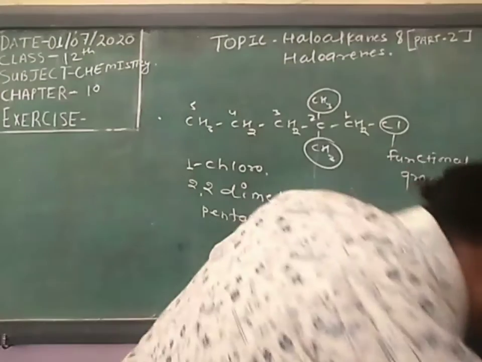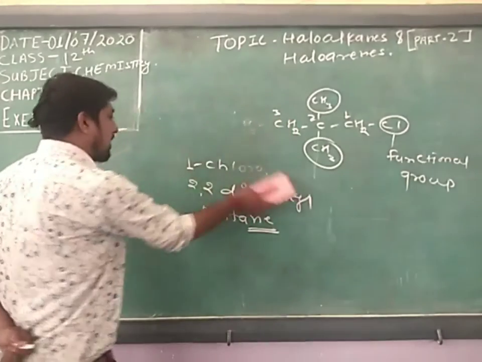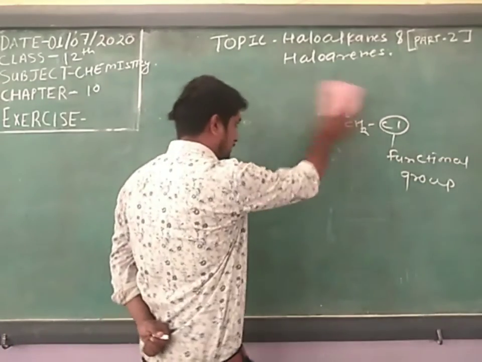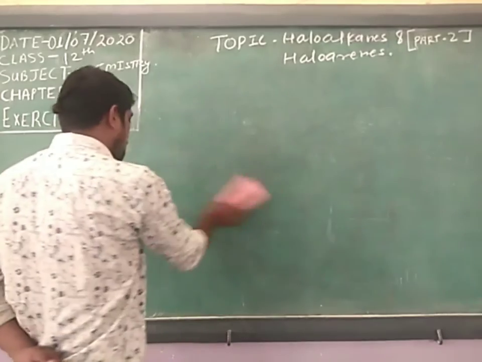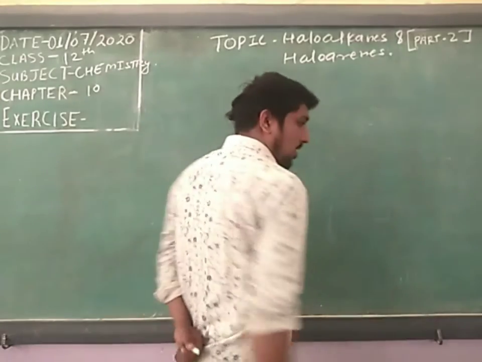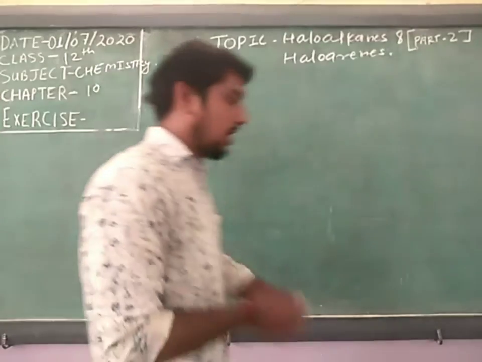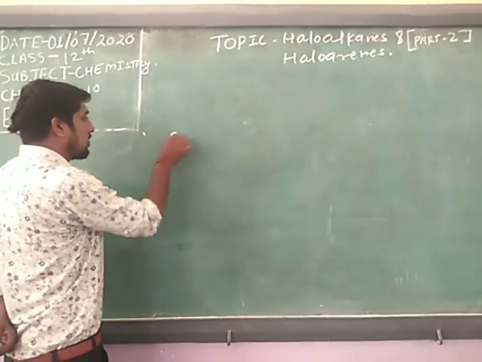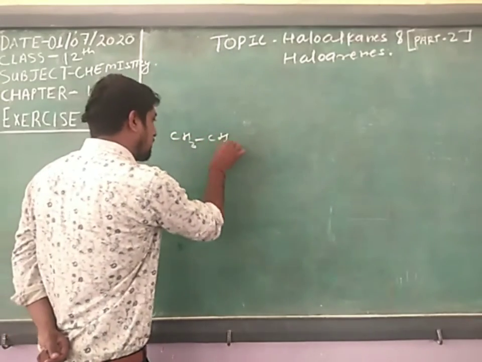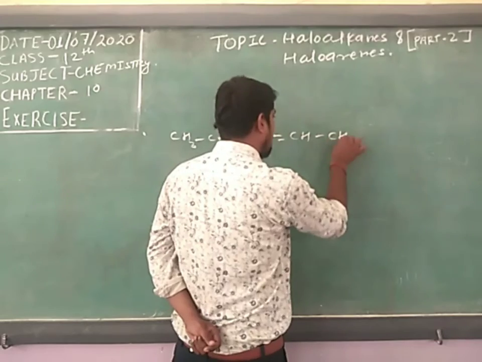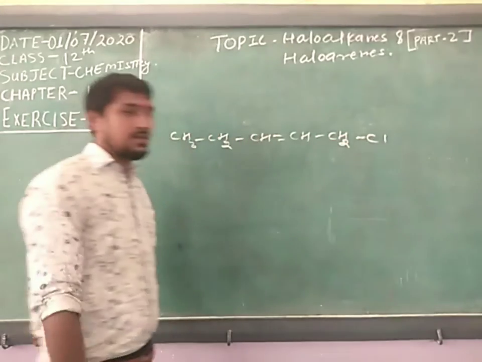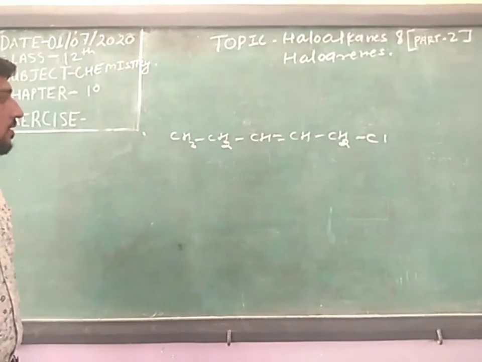Another nomenclature we see is with the double bond. I will write one question with the double bond. How can you write the name of the compound? So the question is just like this.